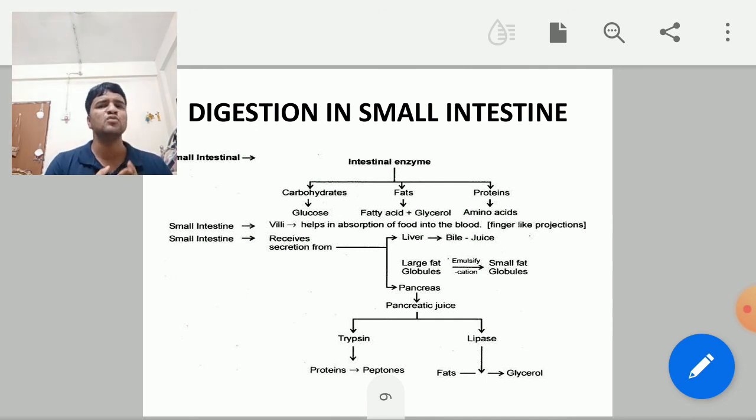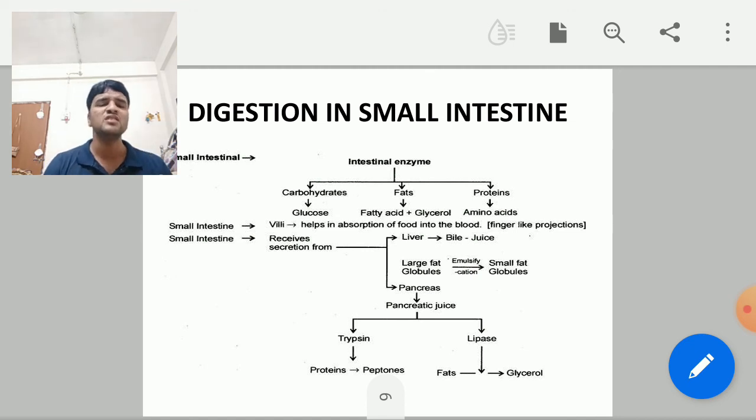HCl kills the germs present in the food, and the second function of HCl is to activate the inactive form of pepsin, that is pepsinogen, into pepsin. When HCl is present, pepsinogen converts into pepsin, and then pepsin acts on the proteins and digests them.